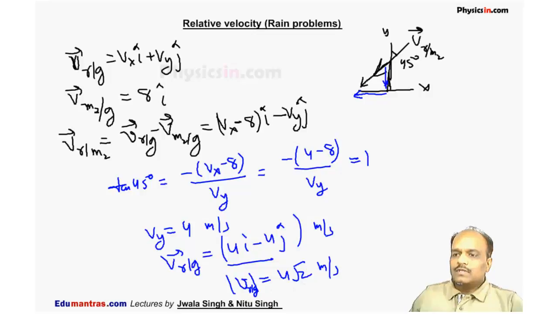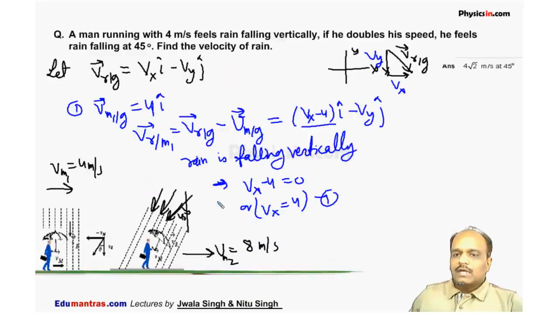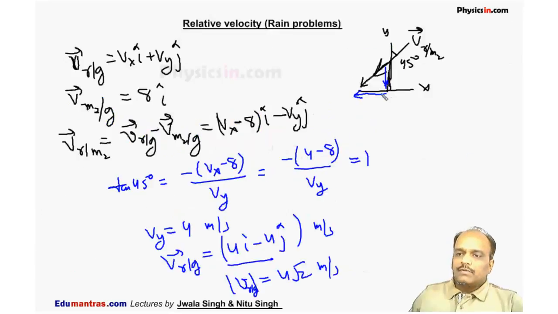The next question was to calculate the angle, and that angle is 45 degrees. Now we know the horizontal component and vertical component of the rain. This is the horizontal component. Horizontal component of the rain is 4 and the vertical component is minus 4. So this angle is 45 degrees. So rain will actually be falling like this. This is the actual velocity of the rain with respect to ground.